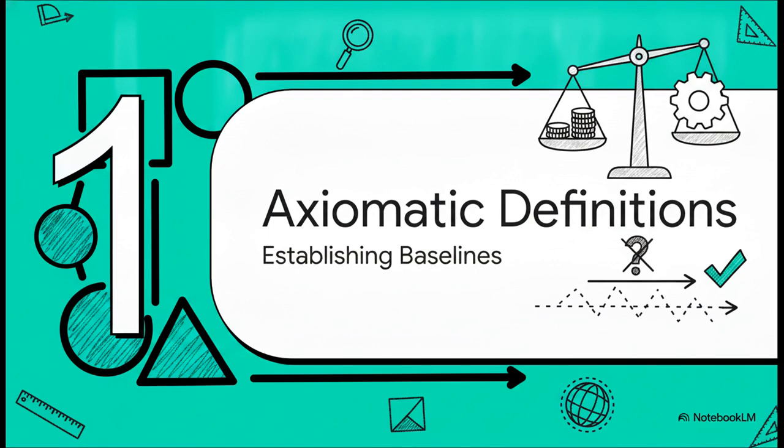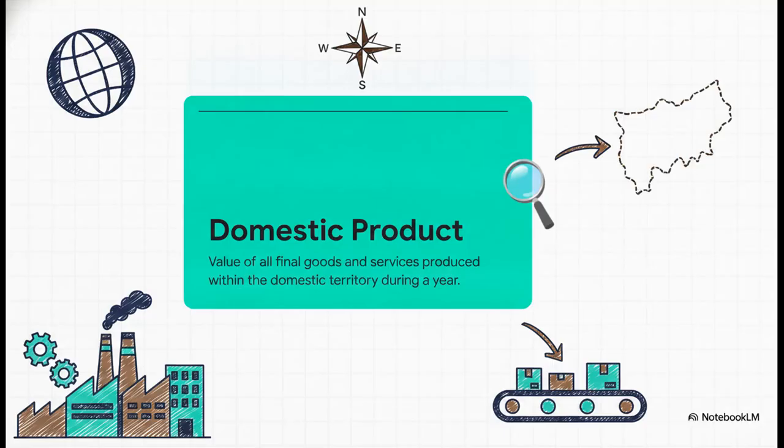We absolutely must define exactly what we are measuring before we can properly analyze it. We begin with domestic product, which you'll frequently see referred to in academic literature as domestic income. I want you to notice the precise phrasing here. It's defined as the value of all final goods and services produced by all enterprises located within the domestic territory of a country during a given year.